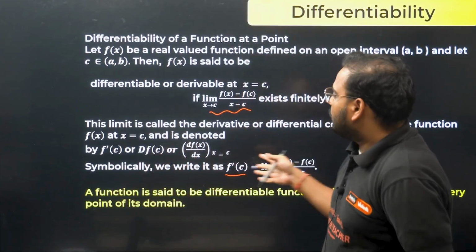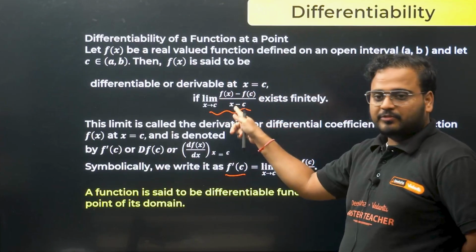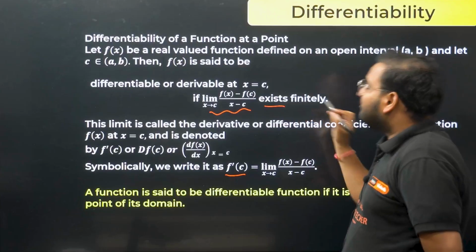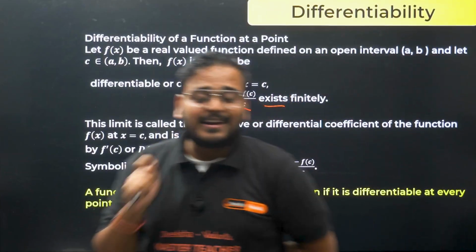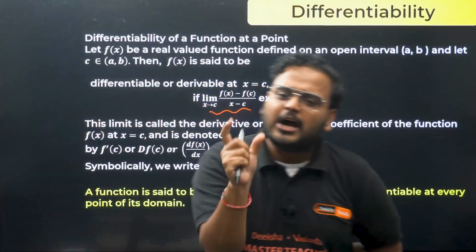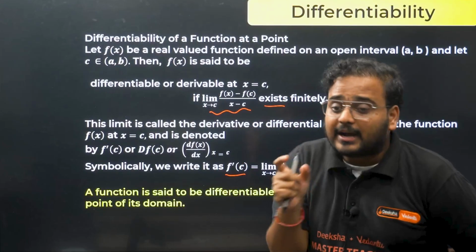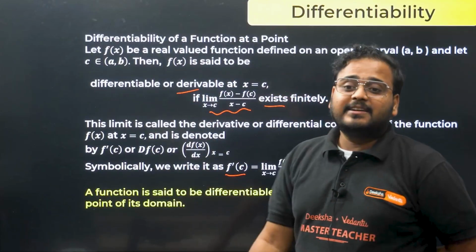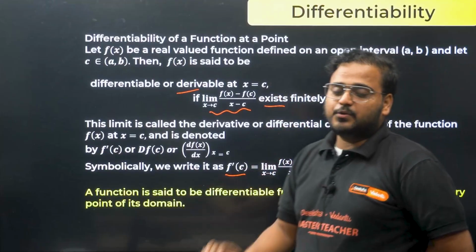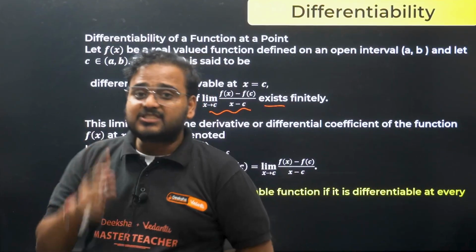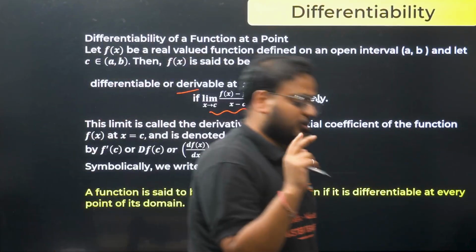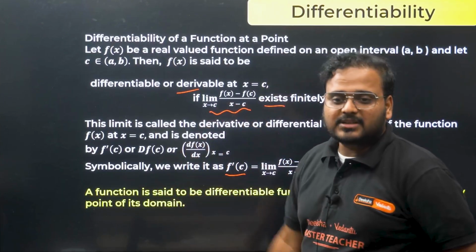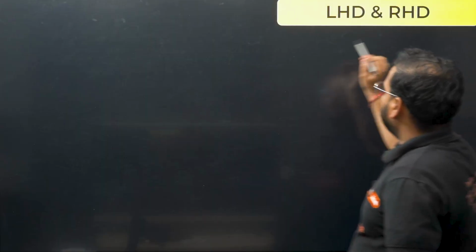So whenever you have this value at that point existing finitely, it means there should be a fixed value of that. Any finite value of that, then only you can call the given function differentiable or derivable at the given point x equals c. So basically your LHD and RHD should exist and be equal to each other. There are different ways to find LHD, RHD. We use this first principle only to understand that. Let's check LHD, RHD.